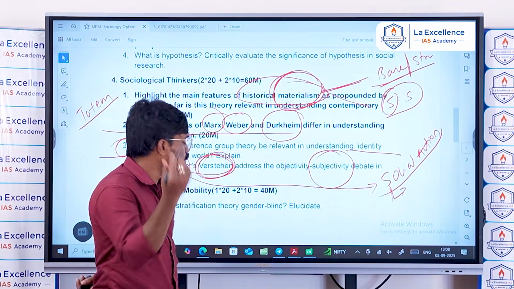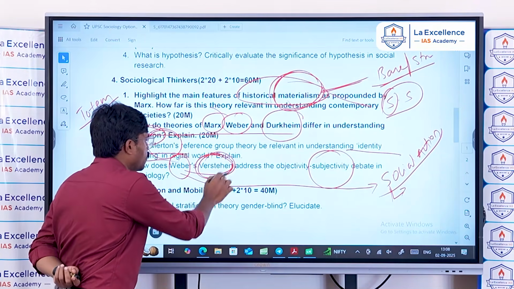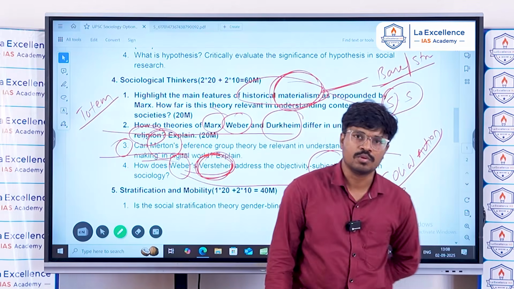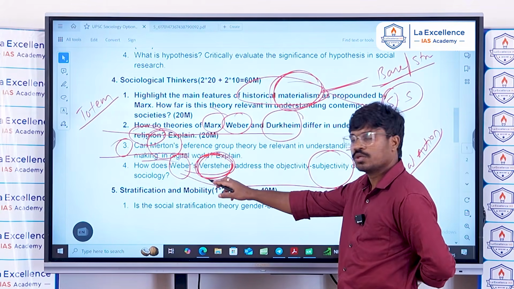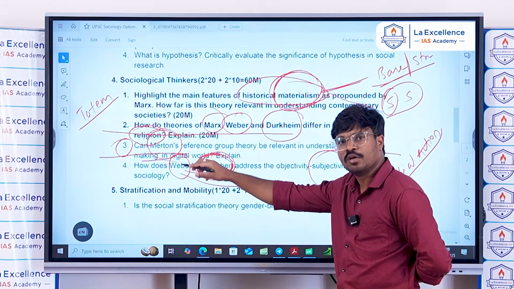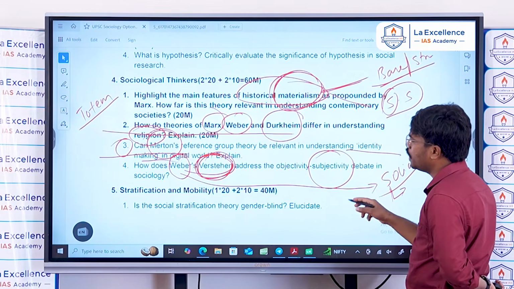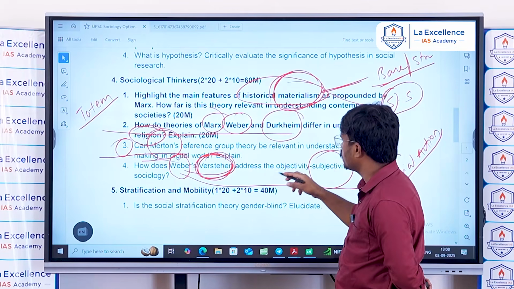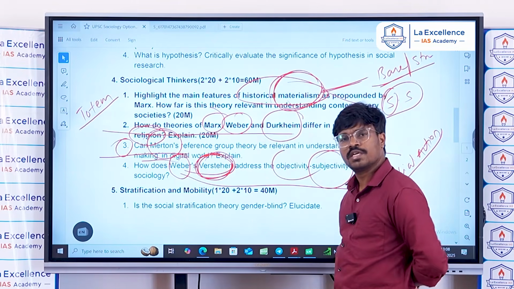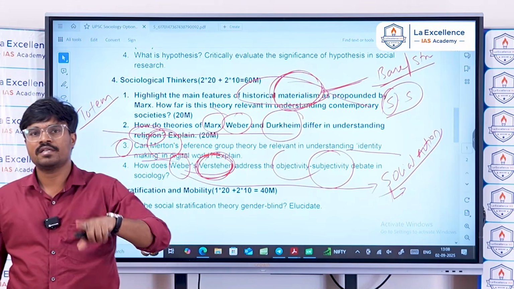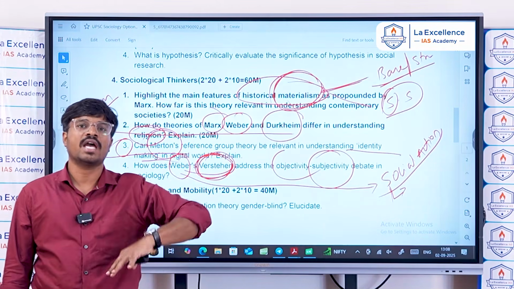And further, he has advocated the Verstehen approach, an interpretative approach. This is also called interpretative understanding of the social phenomena. The objectivity-subjectivity debate was addressed using this Verstehen approach, that you have to understand the meanings attached by the actors by going into the shoes of the actor.